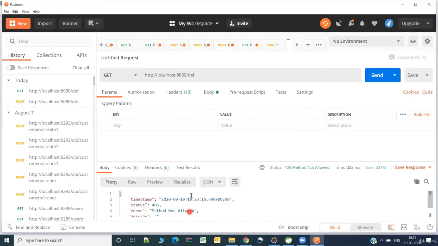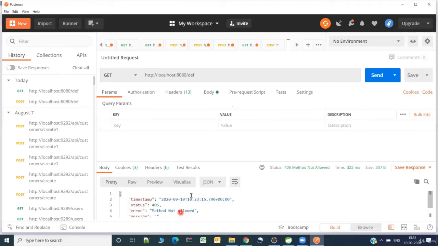And 400 series means generally it is forbidden, or you do not have the permission, or as you see here, the method not allowed, etc. 500 series means some exception has occurred on the server side, maybe because of the program or maybe because of any settings in the web server. Of course, here we are not explicitly making many settings in the Apache Tomcat.